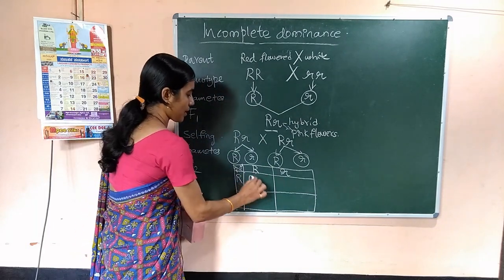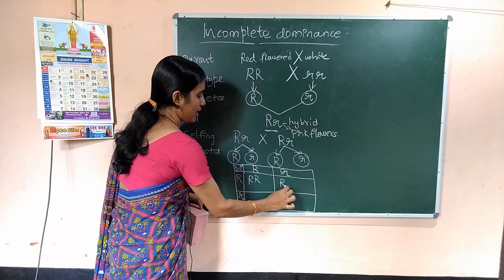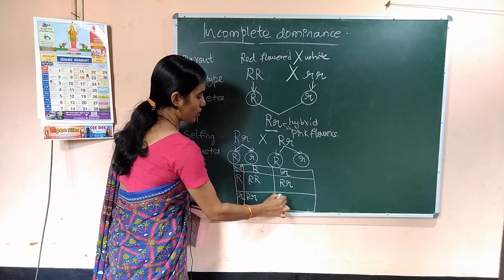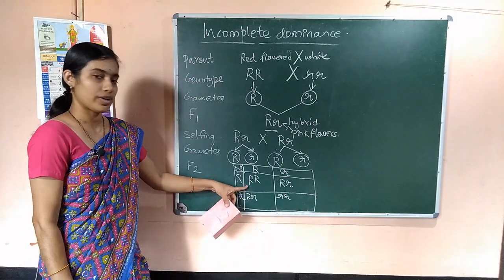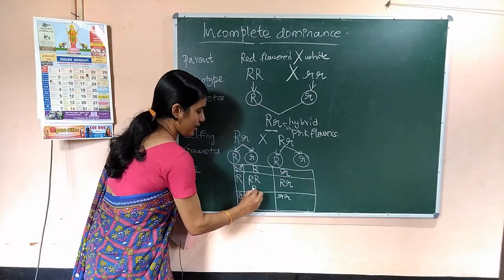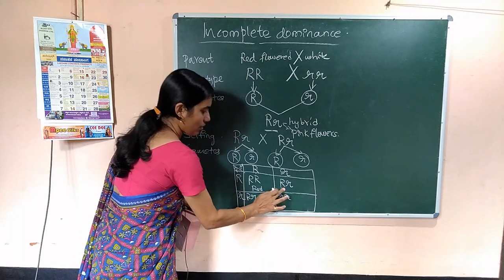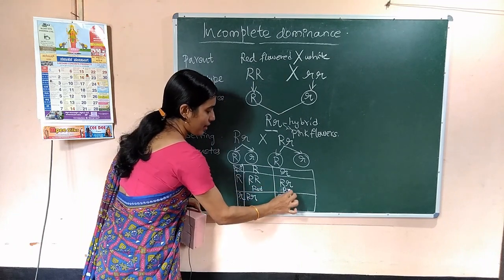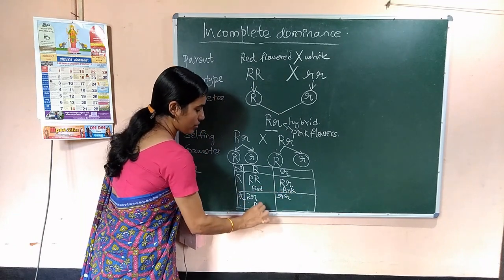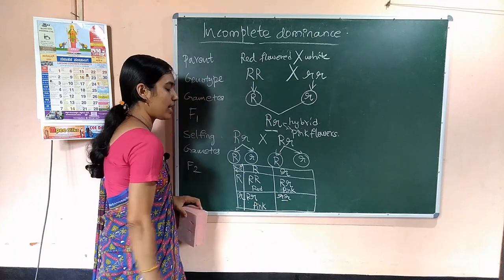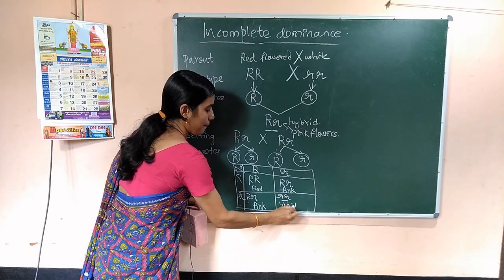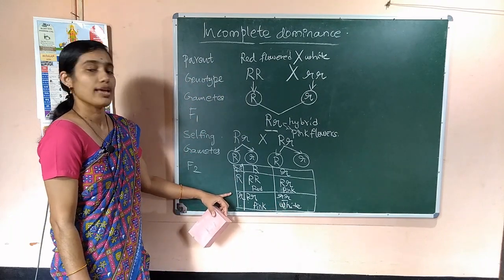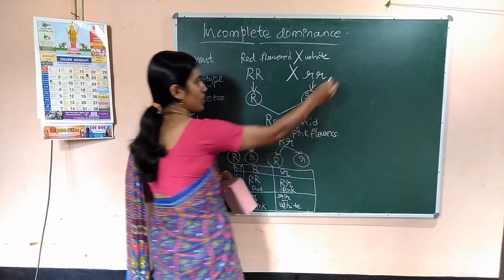Then here capital R capital R, capital R small r, capital R small r, small r small r. Now write the phenotypes below this. It's a red flowered plant. What about capital R, small r? It's not red now, it's pink, and here also it's pink, and here small r small r, white flowered. Correct? White flowered.